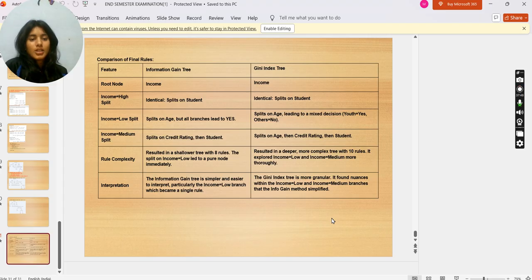Now interpretation. The information gain tree is simpler and easier to interpret, particularly the income equal to low branch, which becomes a single rule. The Gini index tree is more granular. It found nuances within the income equal to low and income equal to medium branches that the information gain method simplifies. Thank you.